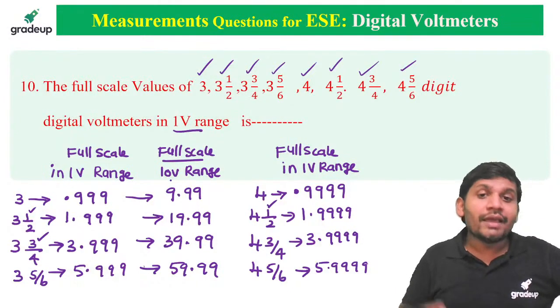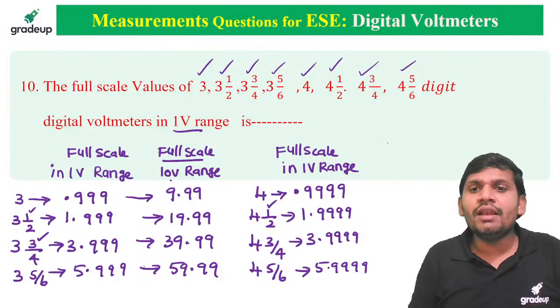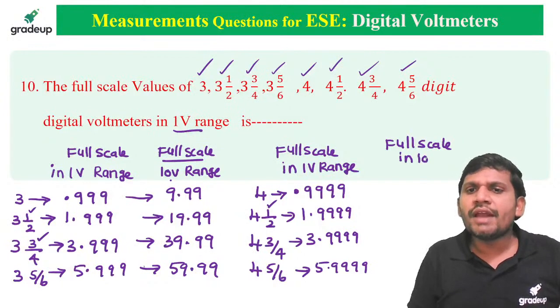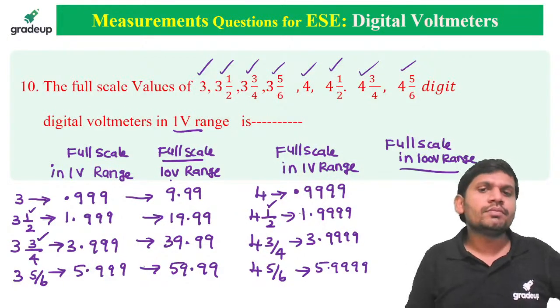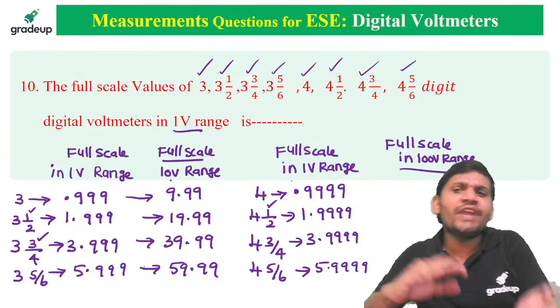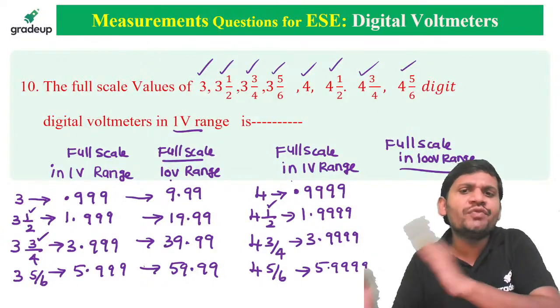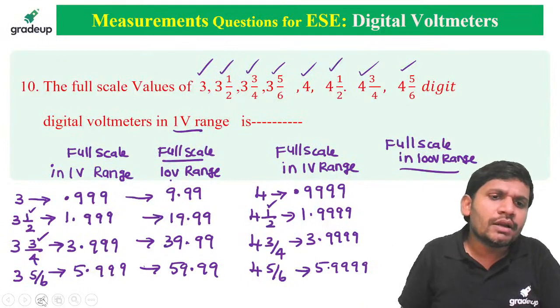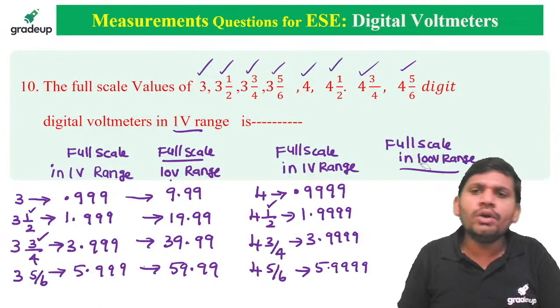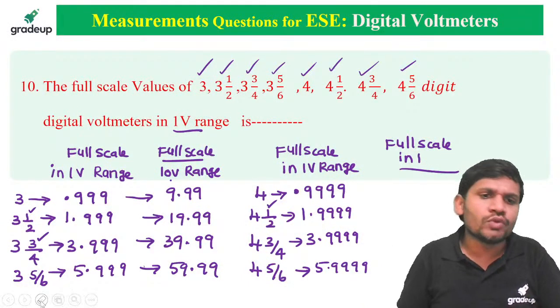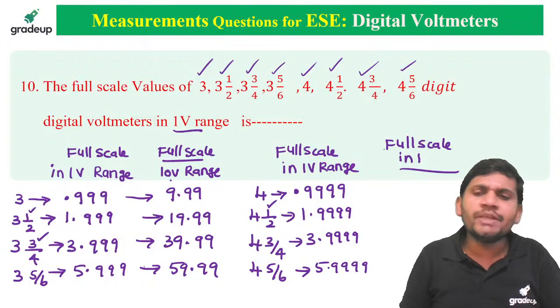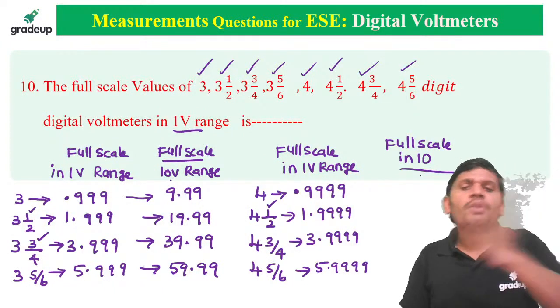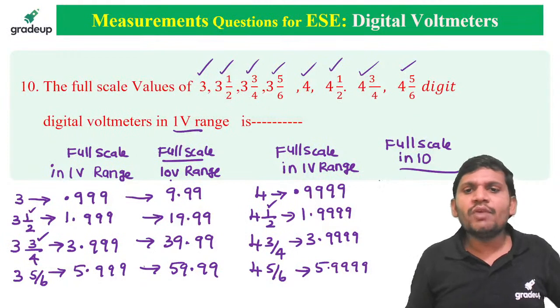Yes, friends. If it is asked for the full scale value in the 100 volts range, can anybody answer this one? Please try on your own. The decimal point is shifted to the right. I am not talking about the 1 volt range, I am giving the 10 volts range. A 10 volts range means only 1 decimal point, and 100 means 2 decimal points. Then what can you get, friends?